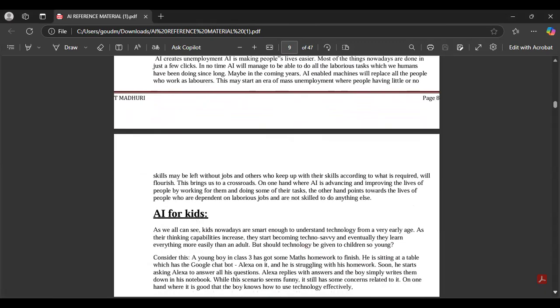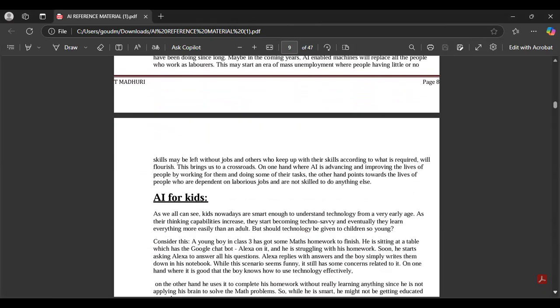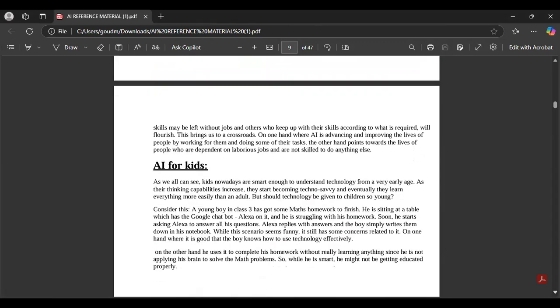And AI for kids is about how kids have started using the technology. One example: a grade 3 child has maths homework and sat at his table to do it. He saw Alexa. Then he started asking the questions to Alexa. Alexa started giving the answers. So he completed his homework. Here two things are there, children. One is that the boy is using his brain to gain the knowledge to solve the problem. And the other thing is that he is so smart, he knows how to use the technology. So in this way, we can consider two ways.